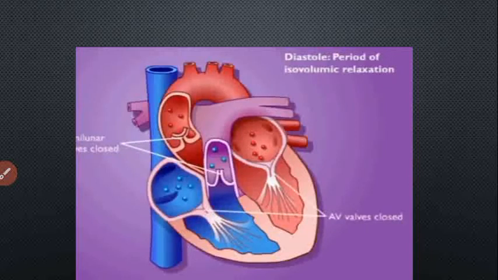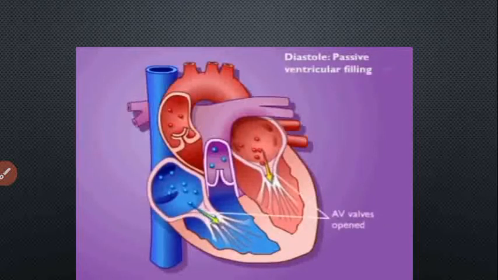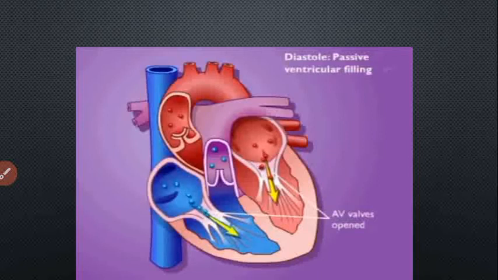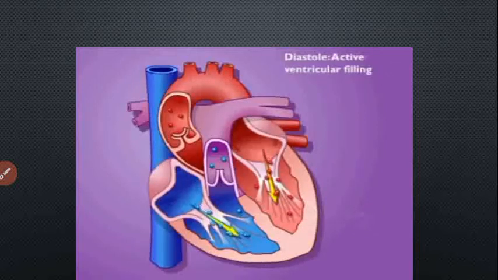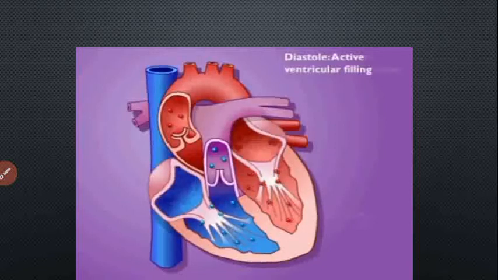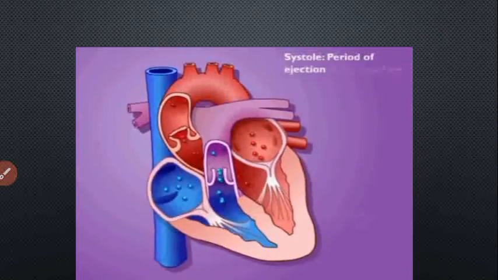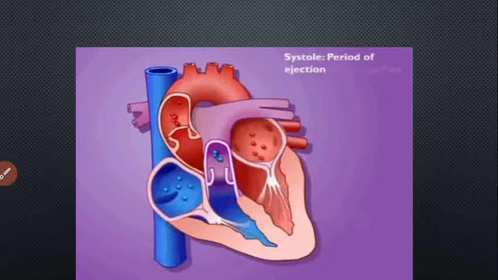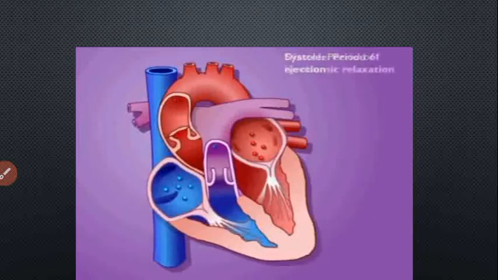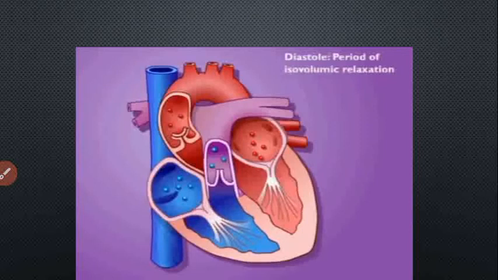Then the pressure of the ventricle drops continuously, which causes the opening of the AV valve. This is responsible for the passive filling of the ventricle, and after the ventricle is relaxed and the atrium completes its systole, it causes the complete filling of the ventricle. So it is the completion of one cardiac cycle. It approximately takes 0.8 seconds. So here we complete the cardiac cycle.